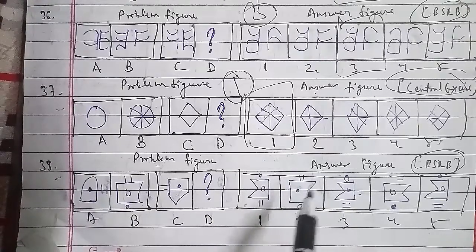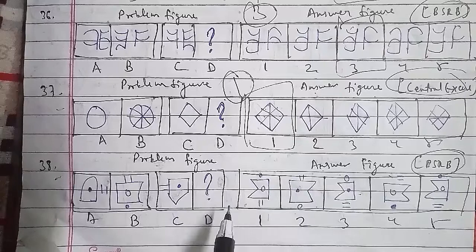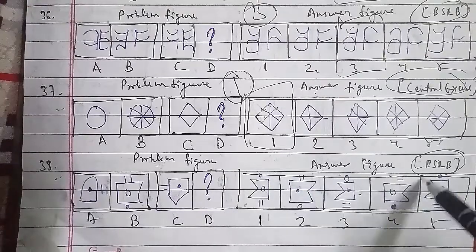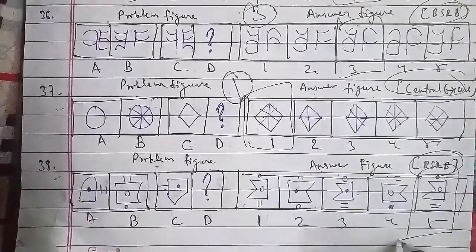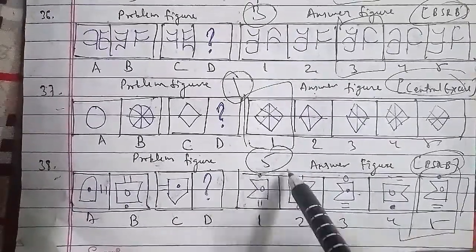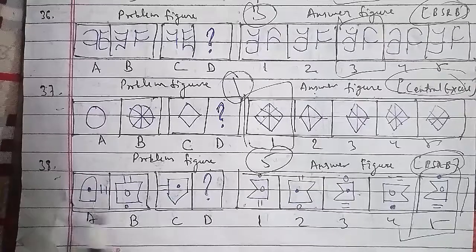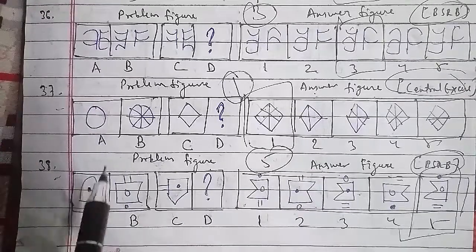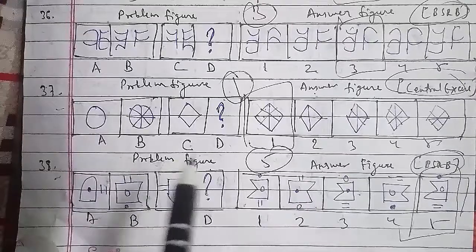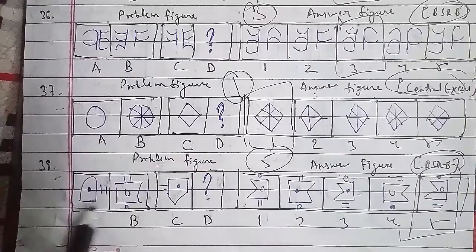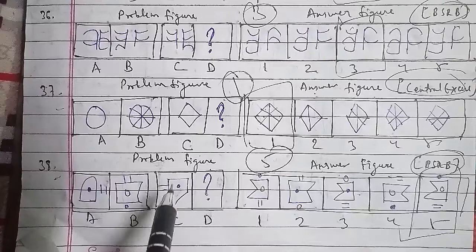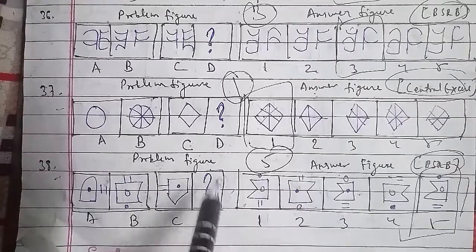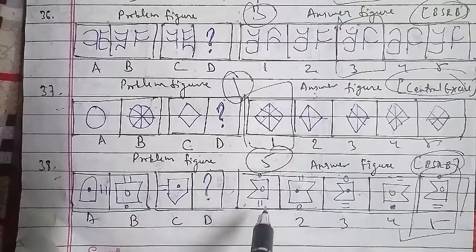Before going ahead with the other question, which is the 39th question of the session, you have to go through each and every question. As I told you, you have to see the pattern they are following and what figure is missing. You have to compare that and find it among the answer figures, and you have to see that each and every question has been asked in a different examination. Either it will be SSC or bank PO, teachers exams, central exams and many more. So these all play an important role.